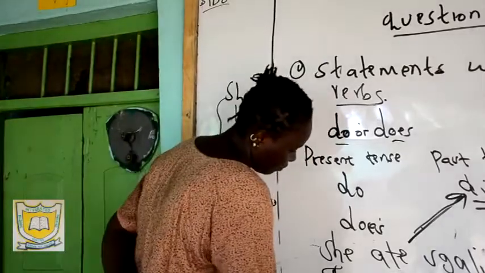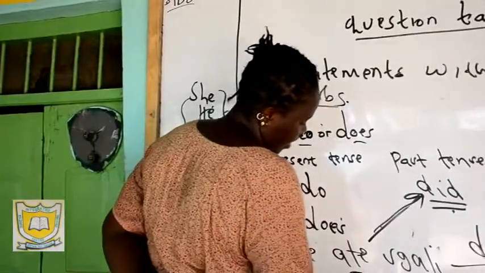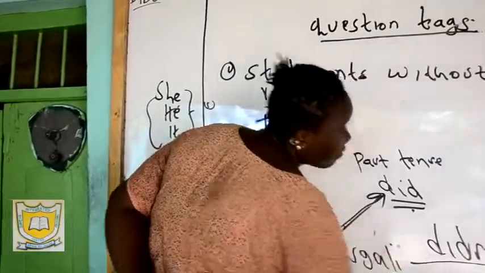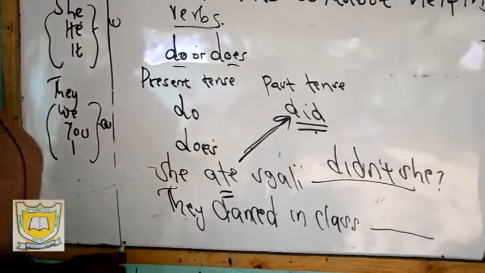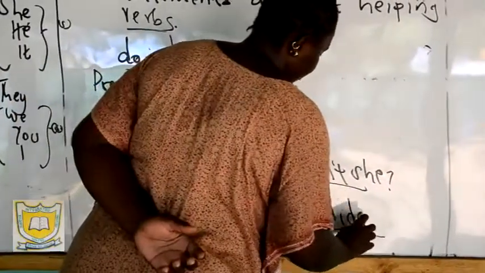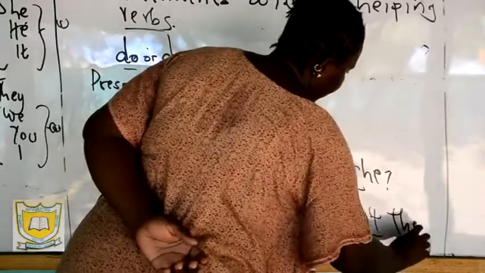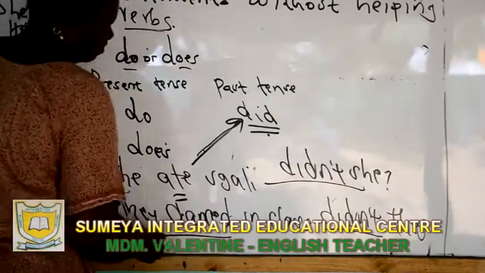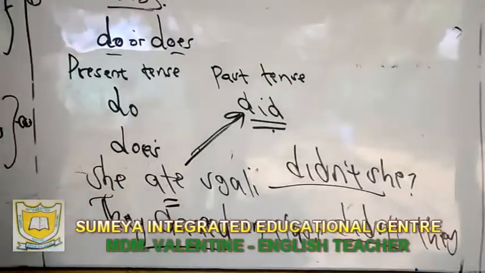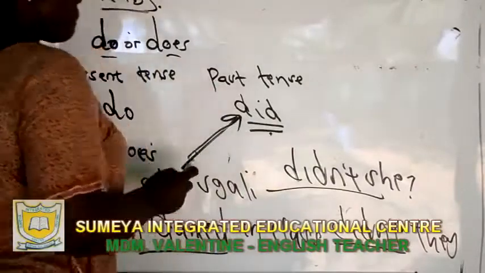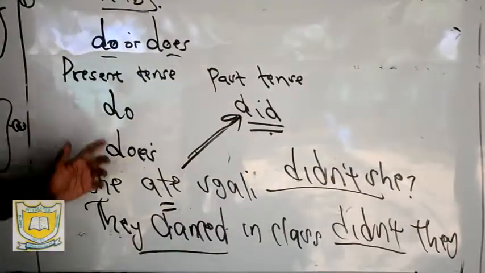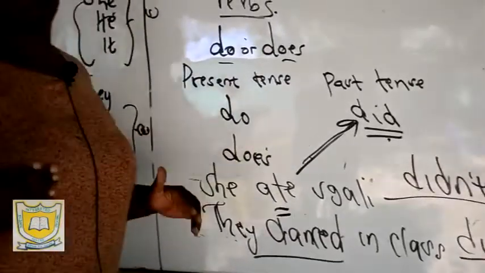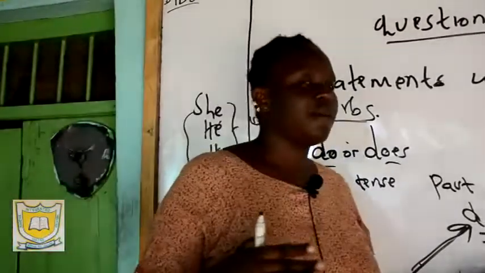For example, you can say they danced in class. The question tag is going to be didn't they. Why? Because it is they danced, the past tense. If I have a past tense, I'm going to go in for a past tense. What I mean is the present tense corresponds to the present tense, which is do or does. The past tense corresponds with the past tense, which is did.